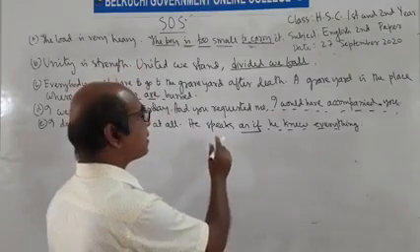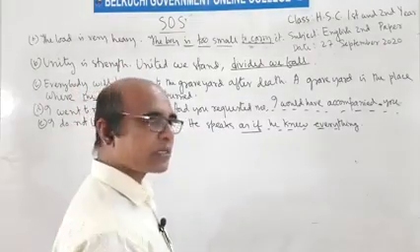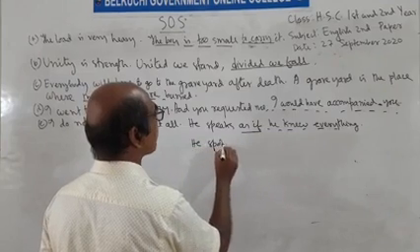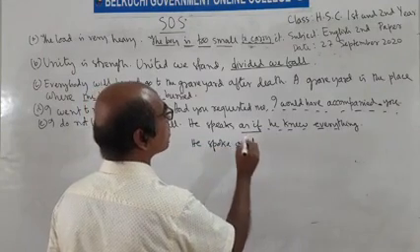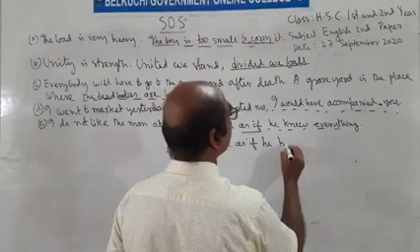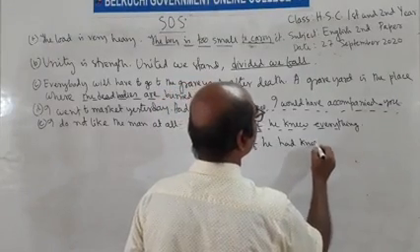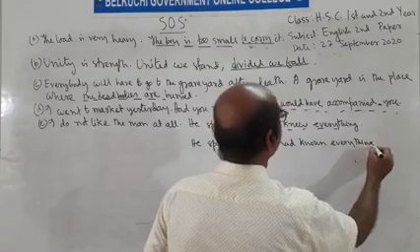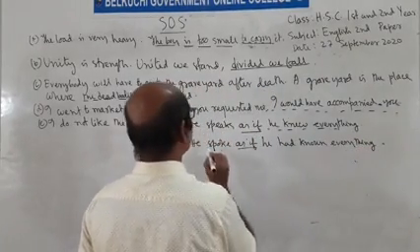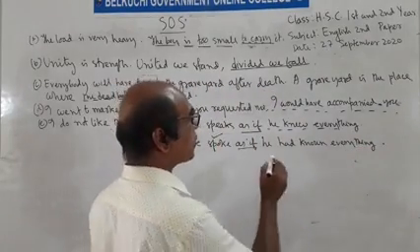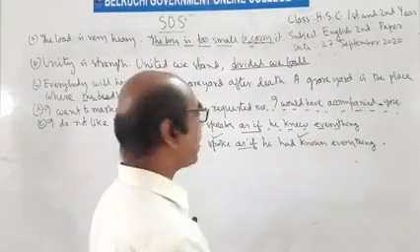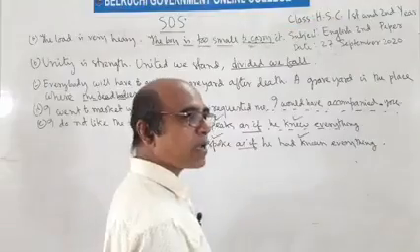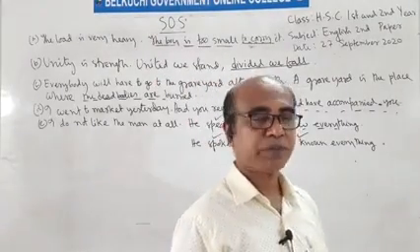If we find the first clause in past indefinite tense, such as he spoke as if or as though he had known everything. If the first clause is past indefinite tense, the next clause will be past perfect tense, and if the first clause is present indefinite tense, the next clause will be past indefinite tense, but the verb will be in plural form.